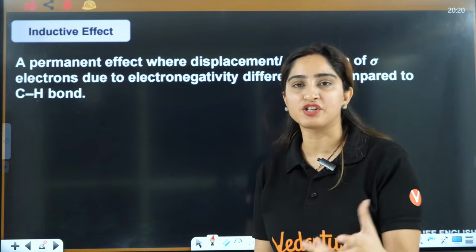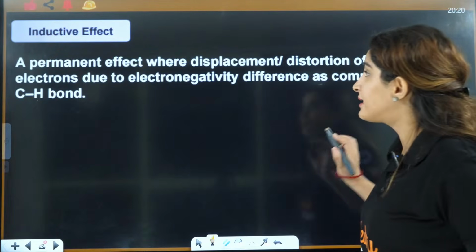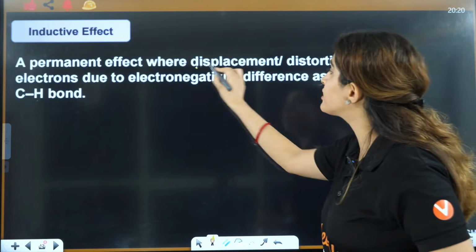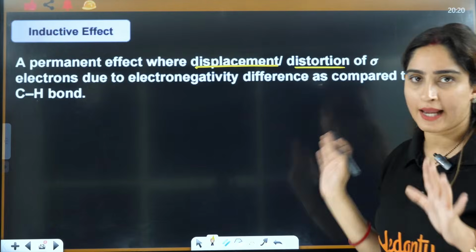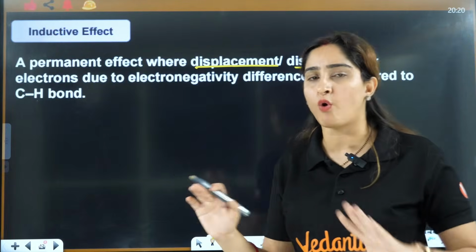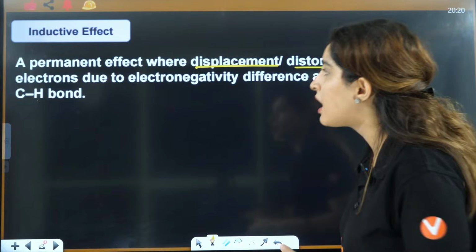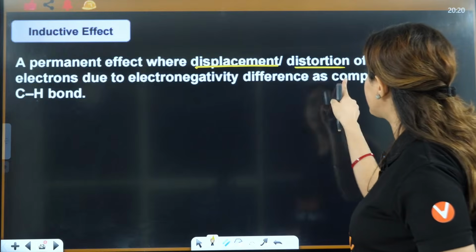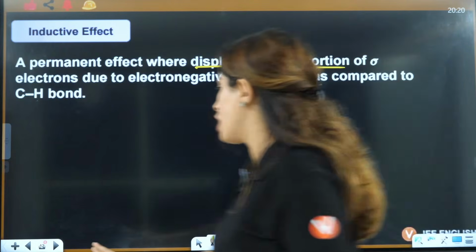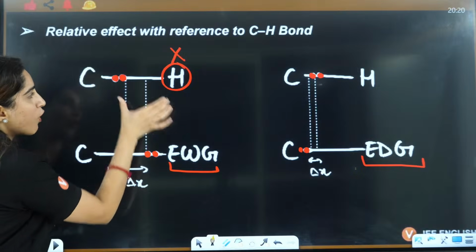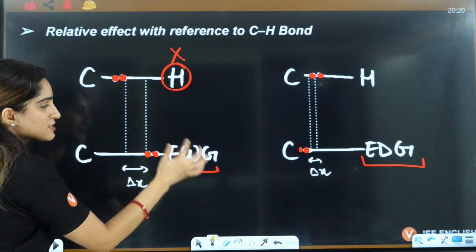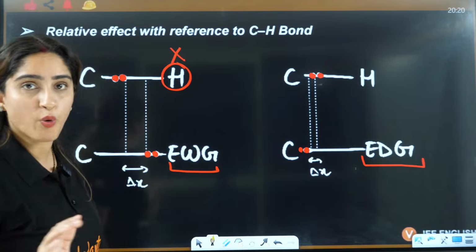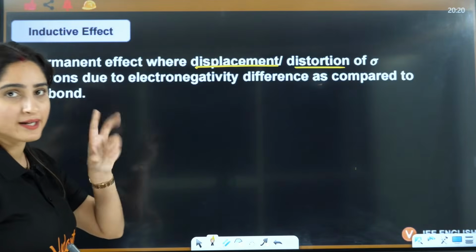Then inductive effect, exactly what is the definition? The definition is, it is a permanent effect, yes, where there is displacement or distortion of sigma electrons. First thing is here sigma electrons are involved, pi electrons are not involved, right? Due to what is the reason? Due to electronegativity differences as compared to the CH bond. So inductive effect is arising because of the electronegativity difference, right, as compared to CH. We are comparing it with the CH bond, right? That is why it is arising.